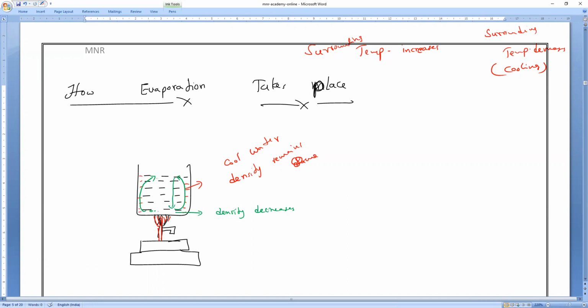Like convection. Yes, convection. Understanding? Convection will take place. So again, this water will come down. It will absorb the heat energy. And again, that water will go up, and again, that water will come down. Like that, this process takes place. Is it right or wrong, all of you? So continuously, the transfer of heat is taking place only at the top of the liquid or in the entire liquid? Entire liquid, sir. Entire liquid. That is why what process do we call it? We call it boiling.